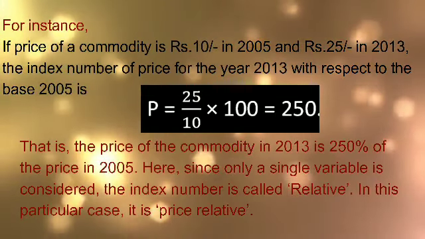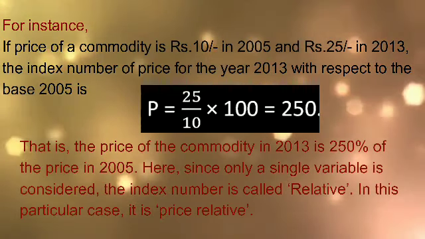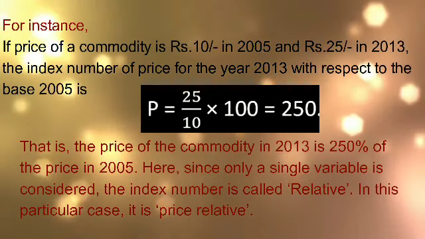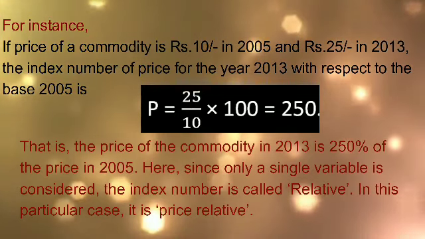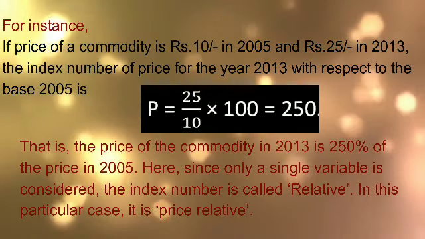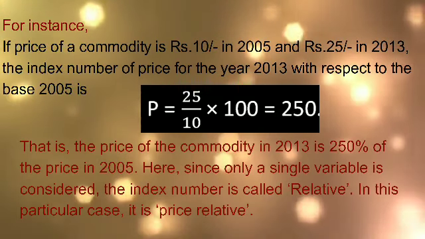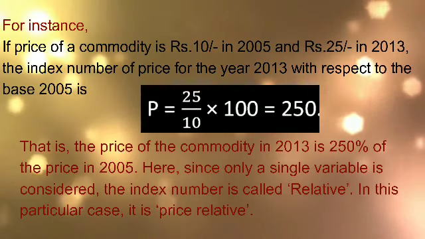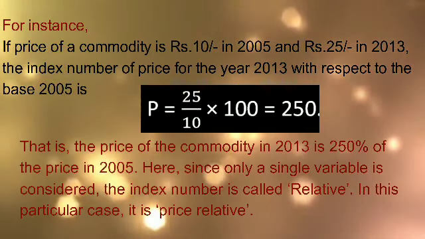That is, the price of the commodity in 2013 is 250% of the price in 2005, which means compared to the price value of 2005, it has now increased to 250% of the base year. Since only a single variable is considered, the index number is called a relative.